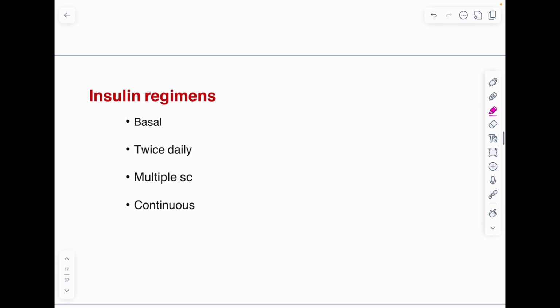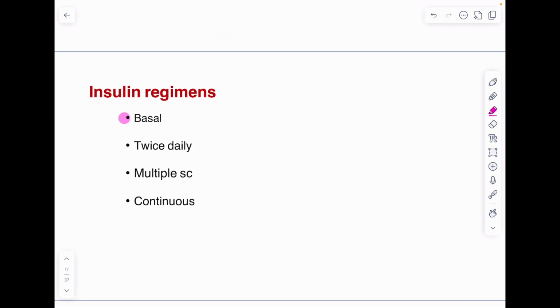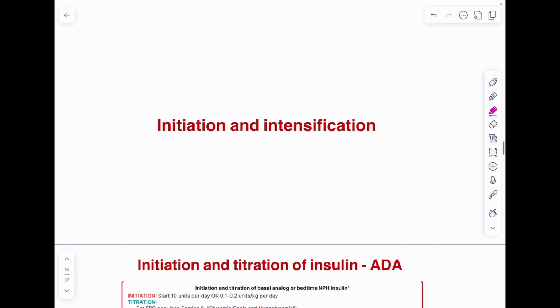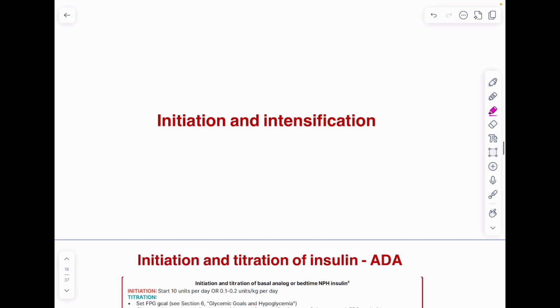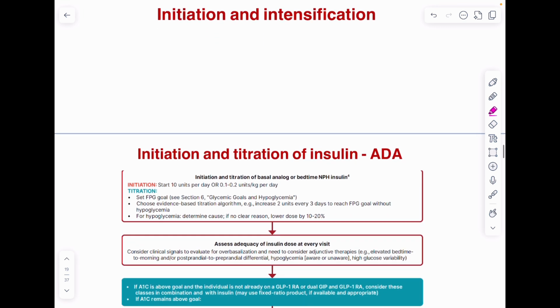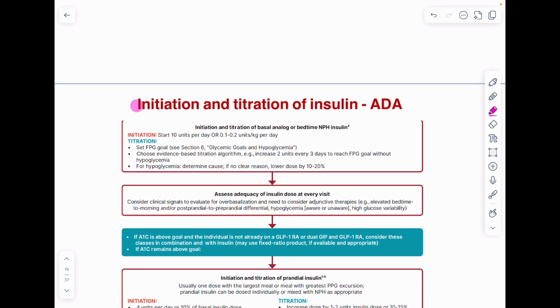So what are the insulin regimens we can use? We can use a basal regimen, we can use a twice daily regimen, which is the conventional way to do it, then multiple subcutaneous doses, and continuous insulin delivery. Now, there are different guidelines, as I said, and I will mainly discuss the guidelines laid down by ADA and AACE. So, initiation and titration of insulin by ADA.